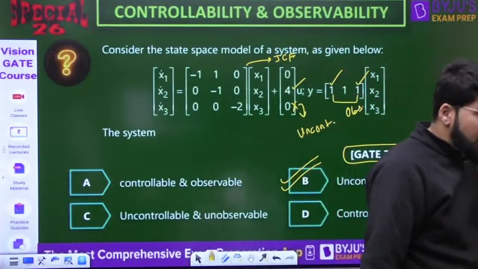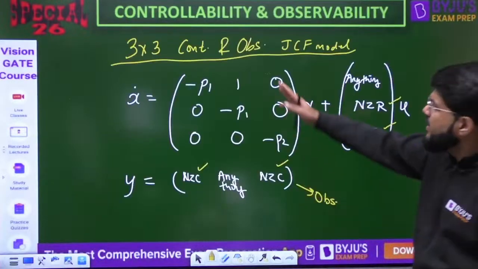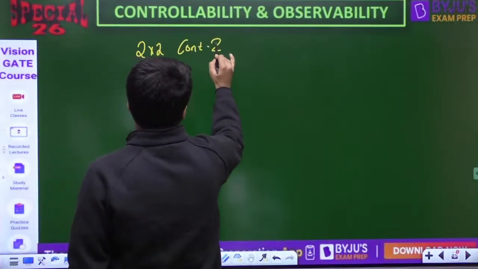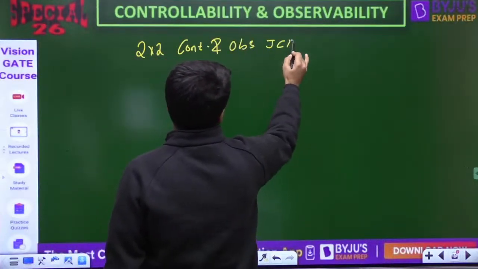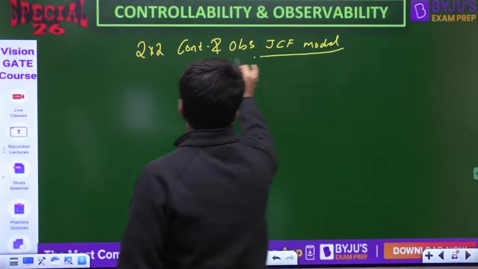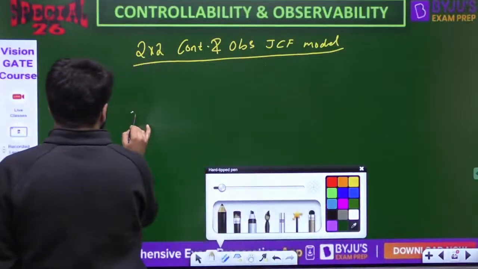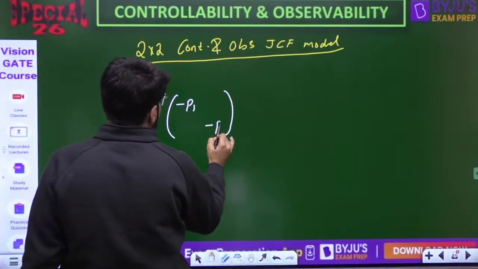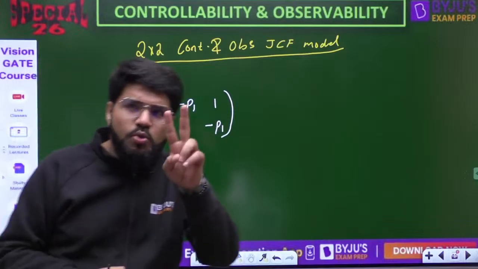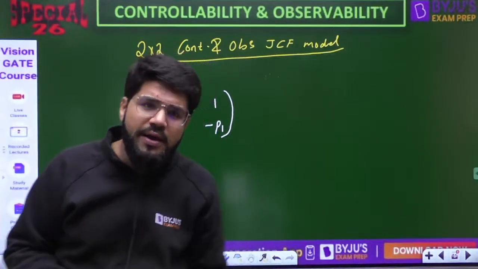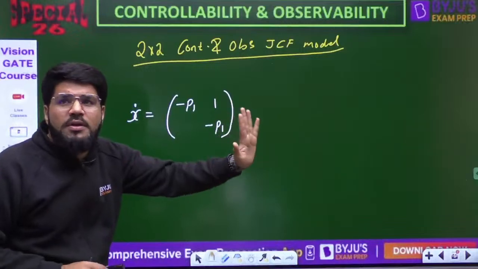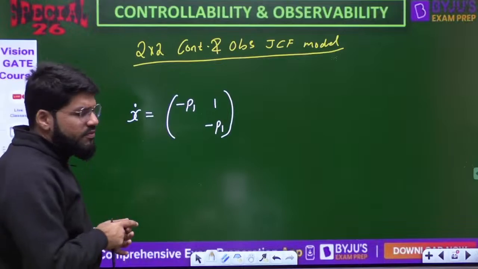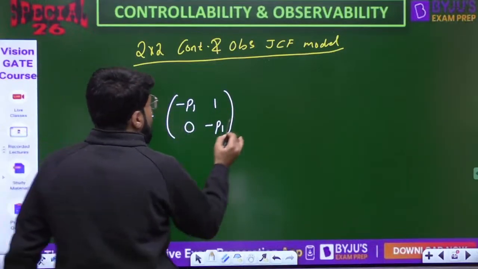Very important. If it is 2 cross 2, I have made it 3 cross 3 so far, so let me make 2 cross 2 also: the controllable and observable JCF model. Let me summarize for 2 cross 2, how it should be. First of all, JCF will have an upper triangular matrix with repetition, where 2 cross 2 means only 2 eigenvalues. Repetition is also required. So minus P1, there will be no P2 term here, because I can have only 2 diagonal elements and there should be repetition also. So both are minus P1, with 1 above and 0 below.